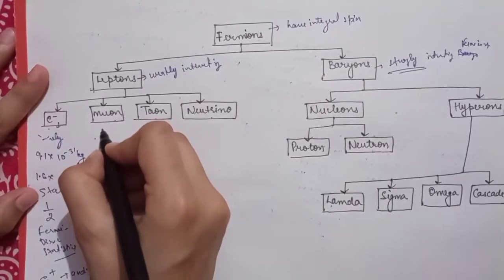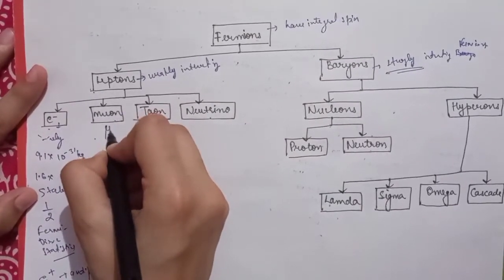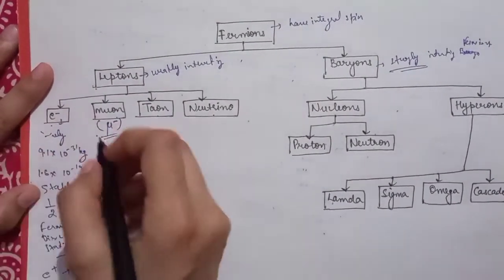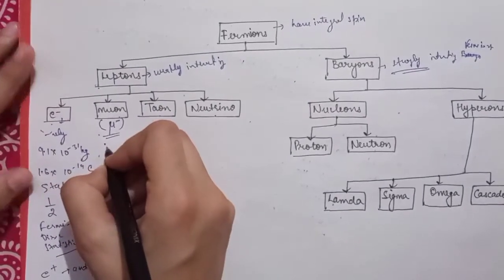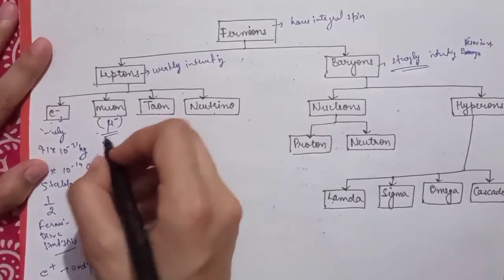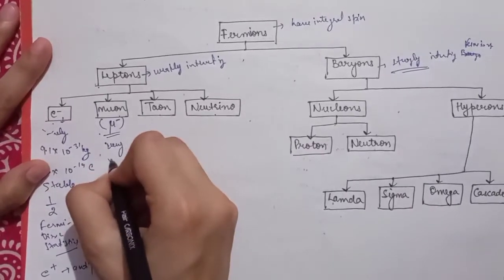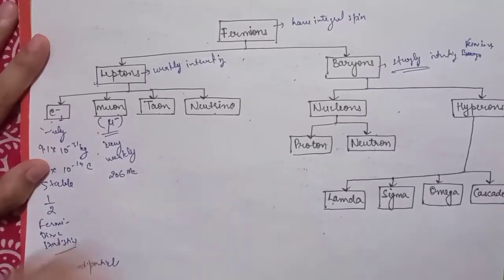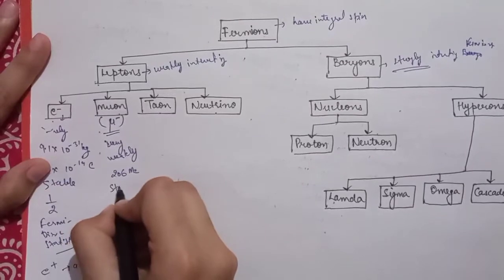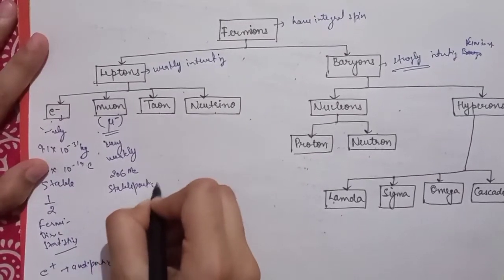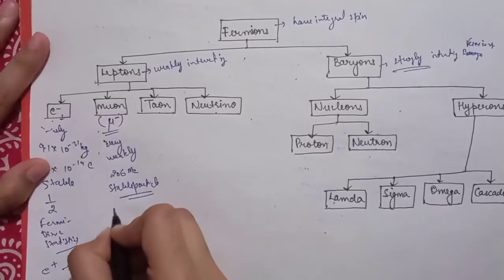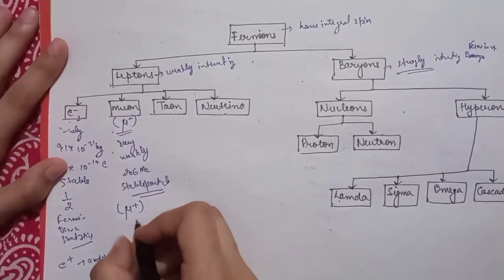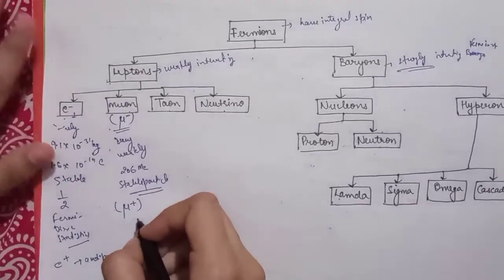Muon is symbolized by this symbol, and it is a negatively charged particle, and it interacts very weakly, and its mass is 206 times that of the mass of electron, and it is a stable particle, and its antiparticle is represented by this symbol. There is no neutral muon present.